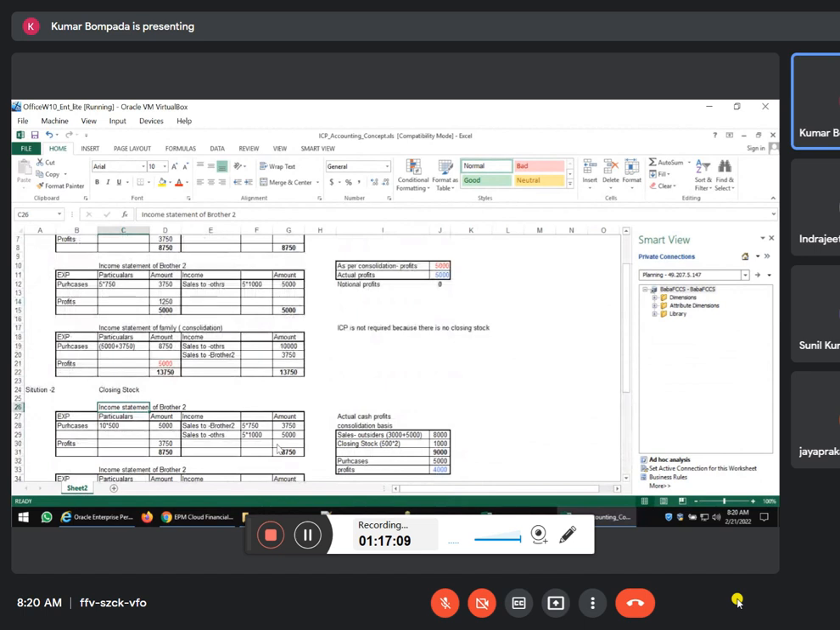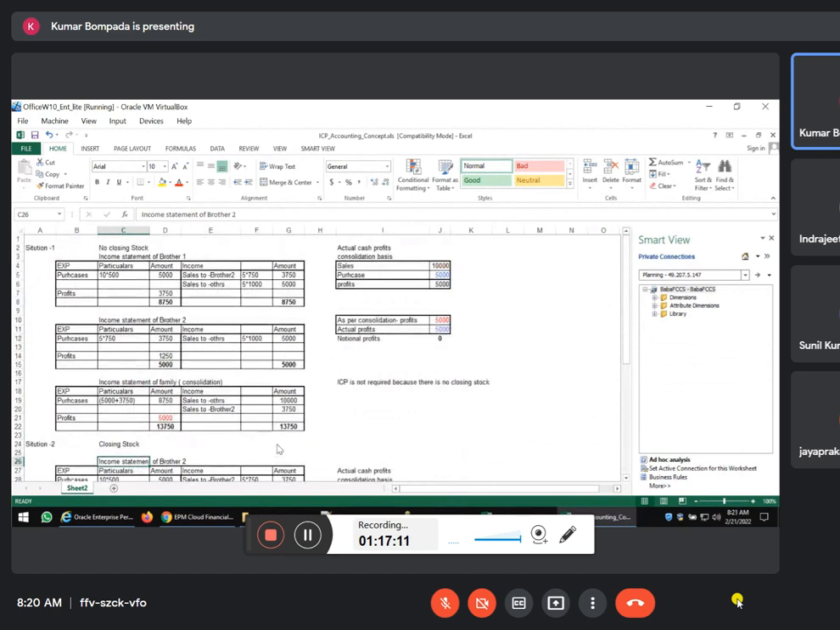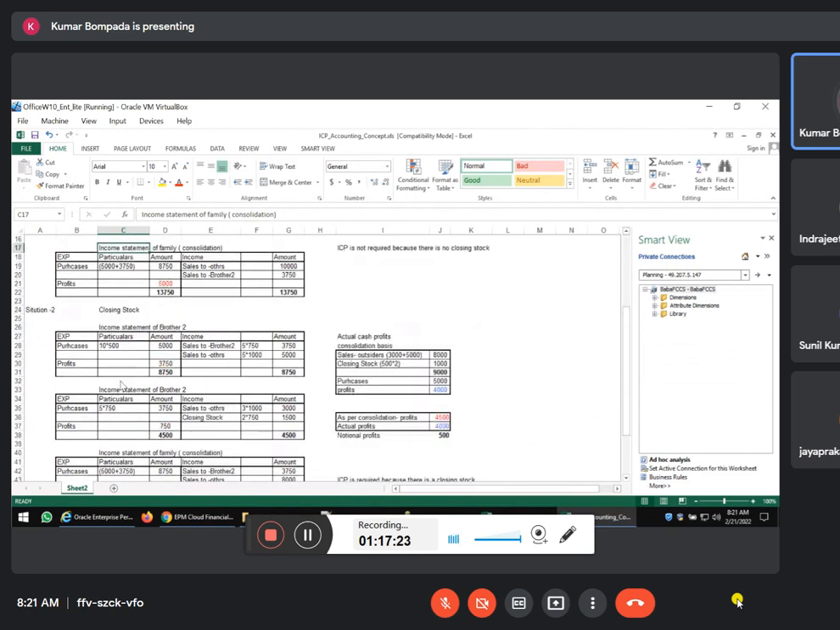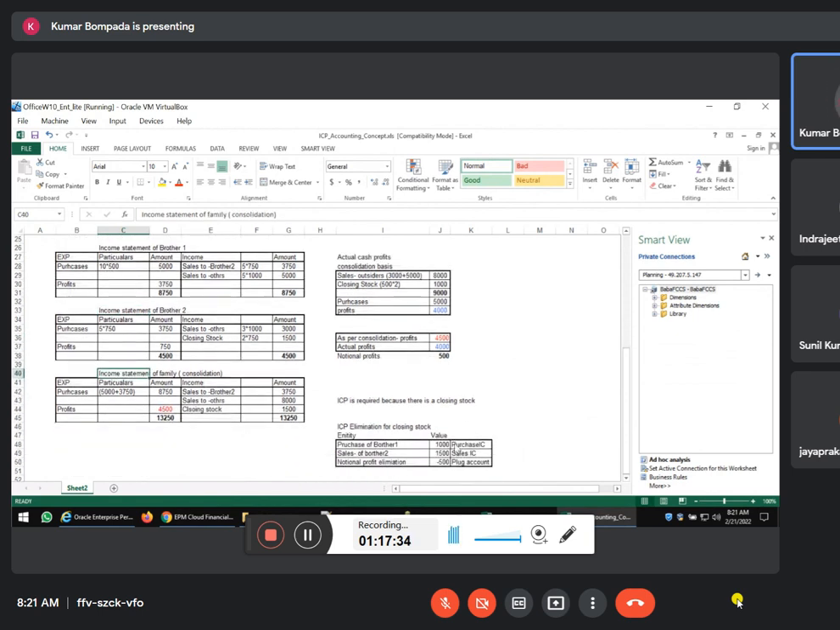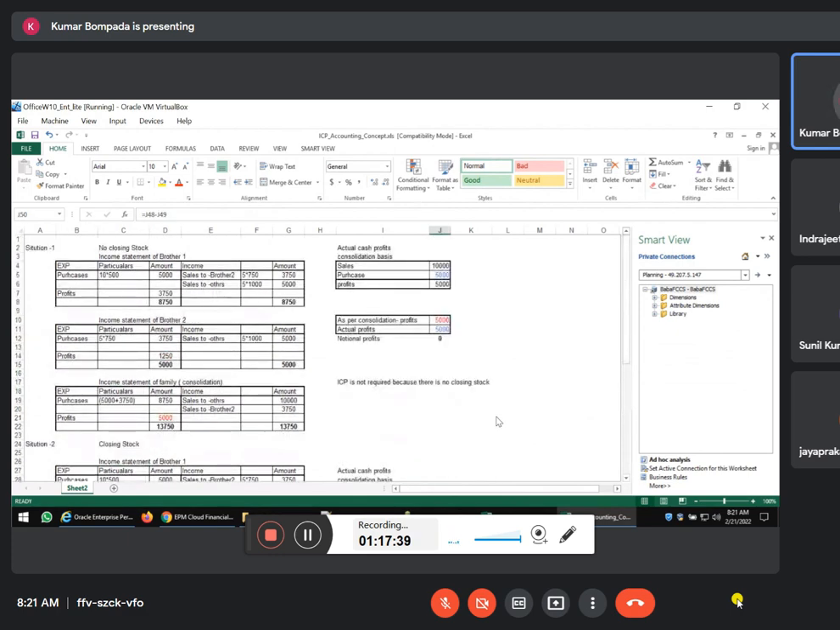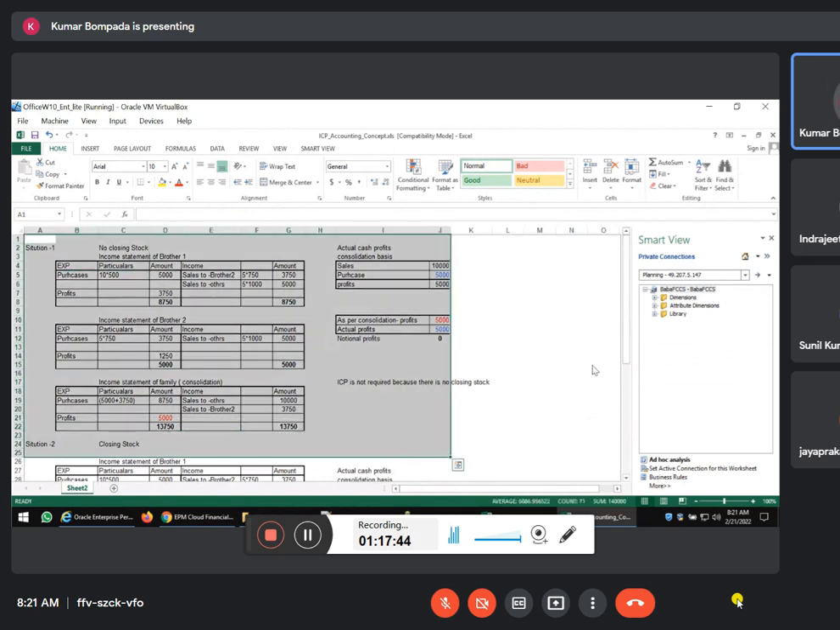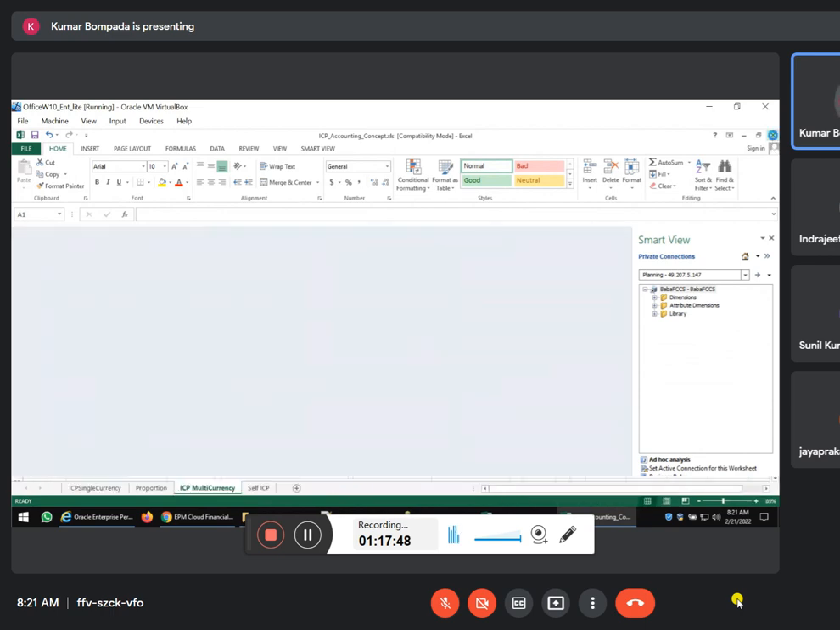Okay, you can see here, income statement of brother 1, income statement of brother 2, income statement of family means the entire parent company. Same, income statement of brother 2, it is brother 1. See, some spelling mistakes, you ignore that. Here a notional profit of 500 is involved. So this is the accounting treatment. Rakesh, you can understand this, I guess. If you want, you can always refer to this accounting treatment.